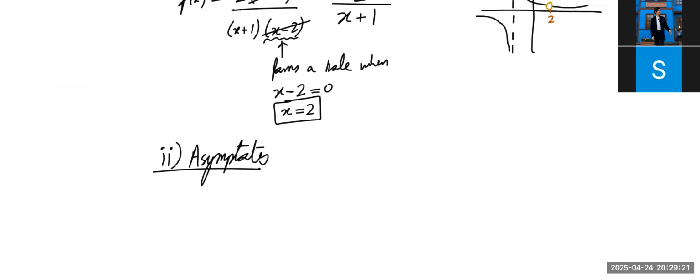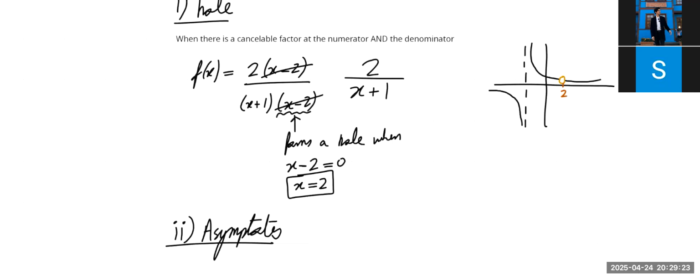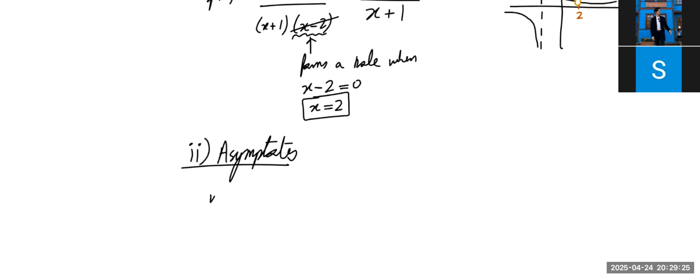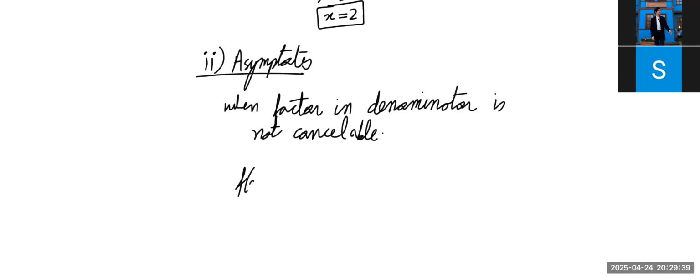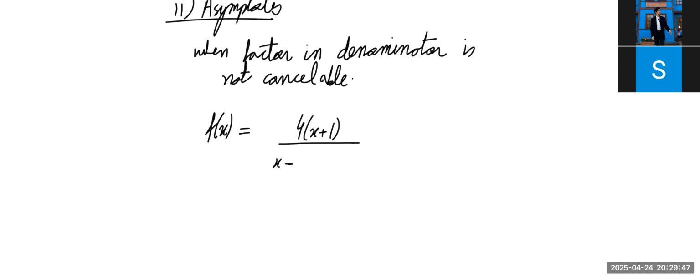These happen when the factor is not cancelable. When the factor in the denominator is not cancelable. For example, (4x plus 1) over (x minus 2)(x minus 3). Or let's not make it 2, let's just do 1. There. This guy